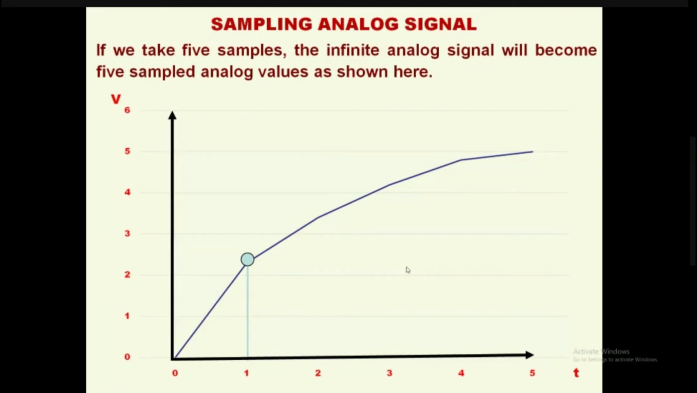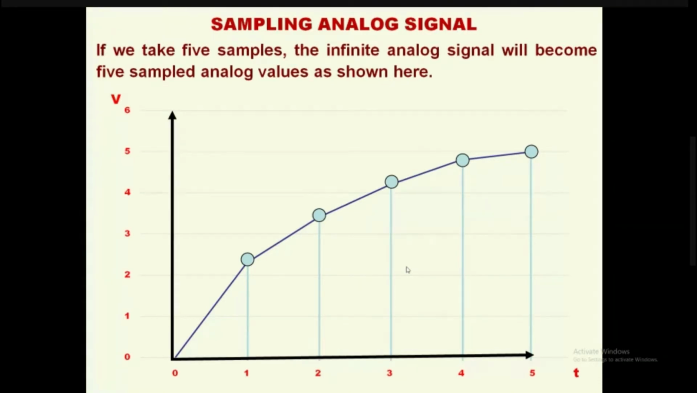The first sample is taken and the voltage is around 2.3 volts. I have taken the second sample and the voltage is around 3.4 volts, something like this. When I take the third sample, we can take 4.2 volts or something. When I take the fourth sample, it is 4.8 volts or 4.6 volts. When I take the fifth sample, say for example, it is 5 volts. So for the first sample I am getting some voltage around 2.3 volts, say for example.